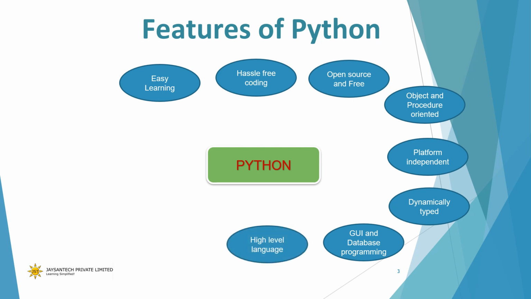Next up, we have it is a high-level language. Python programmers need not know system-level programming or assembly language to code in Python. You have to write code using simple English to run your code on the computer.